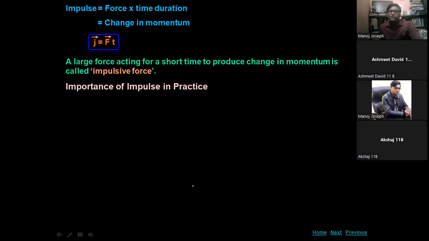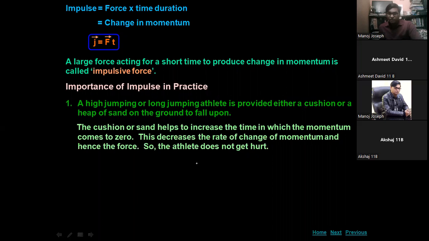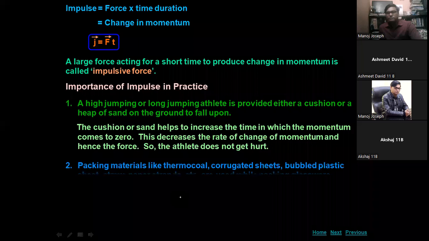The importance of impulsive force in practice: a high jumping or long jumping athlete is provided either a cushion or a heap of sand on the ground to fall upon. The cushion or sand helps to increase the time in which the momentum comes to zero. This decreases the rate of change of momentum and hence the force. So the athlete does not get hurt.